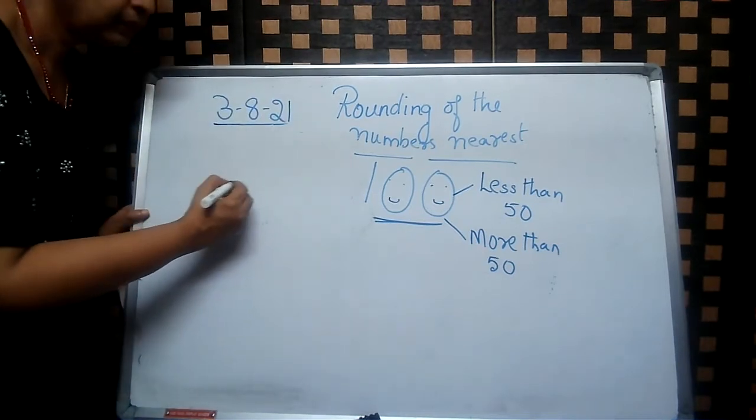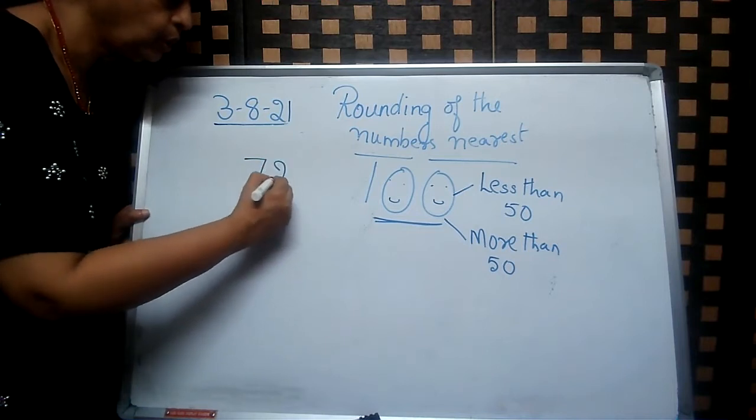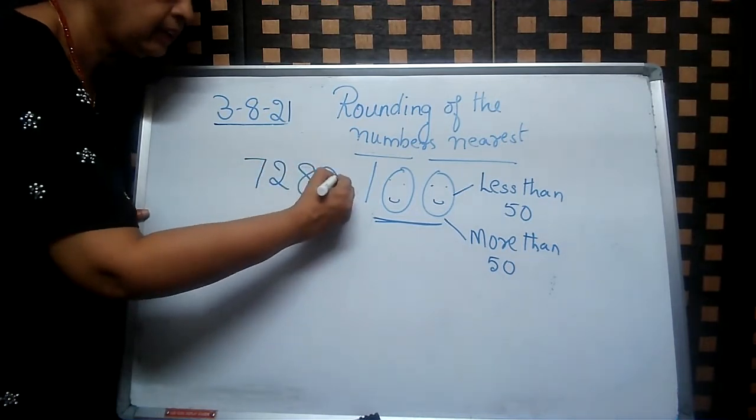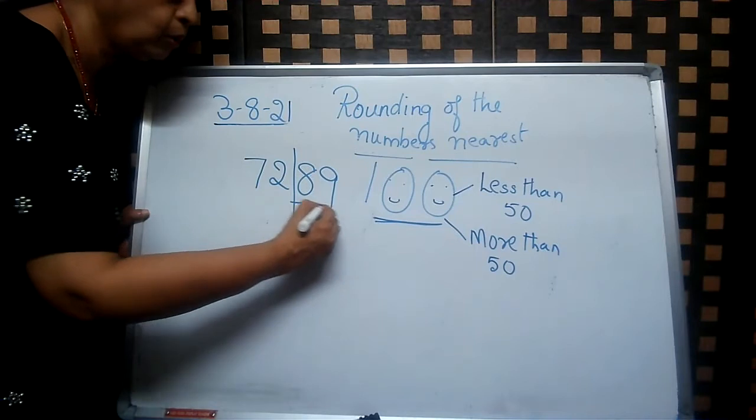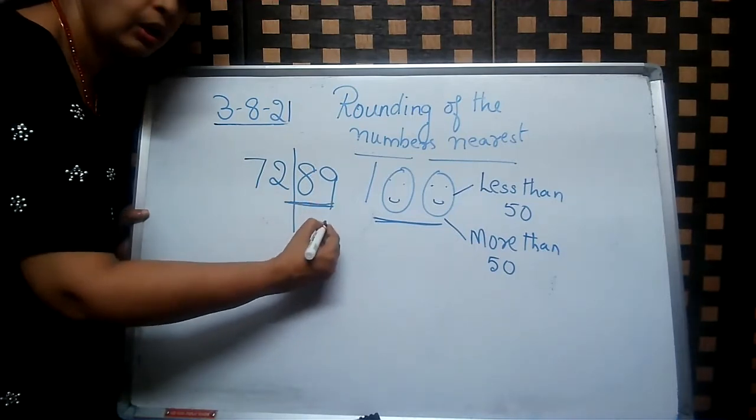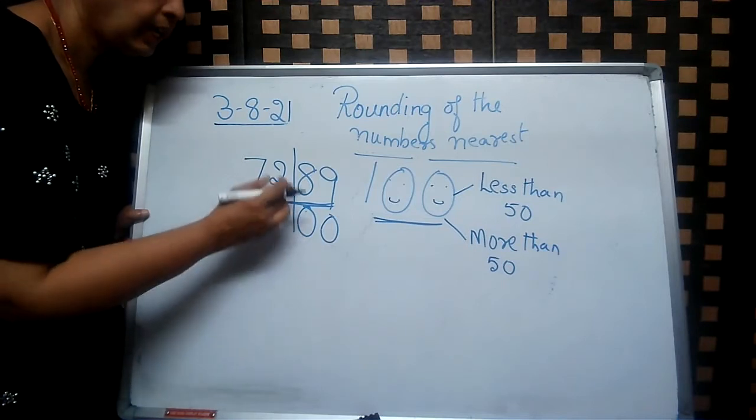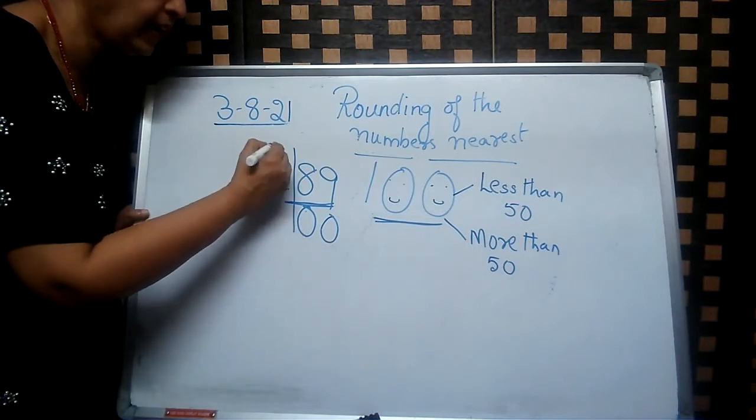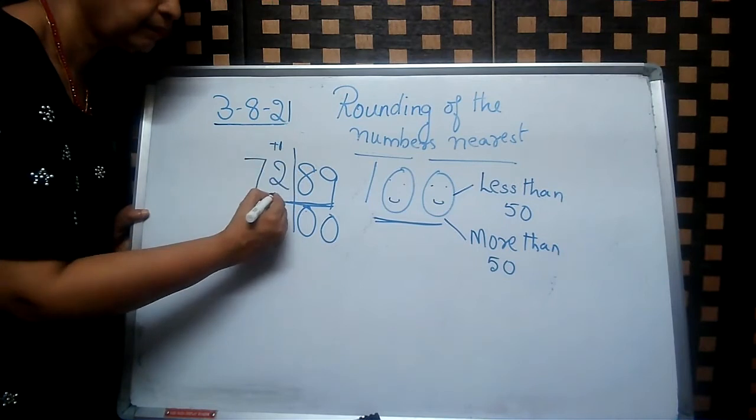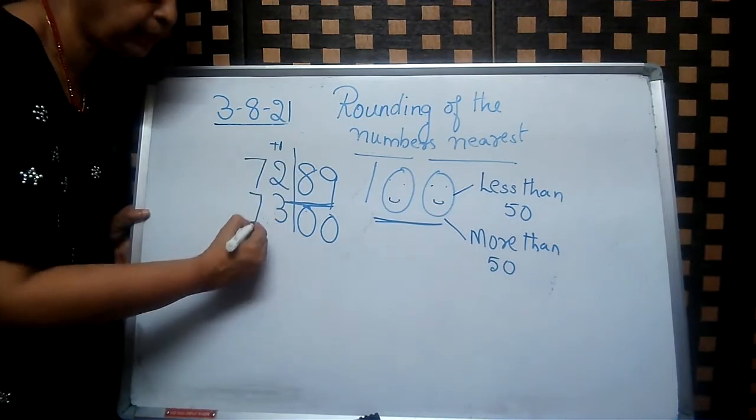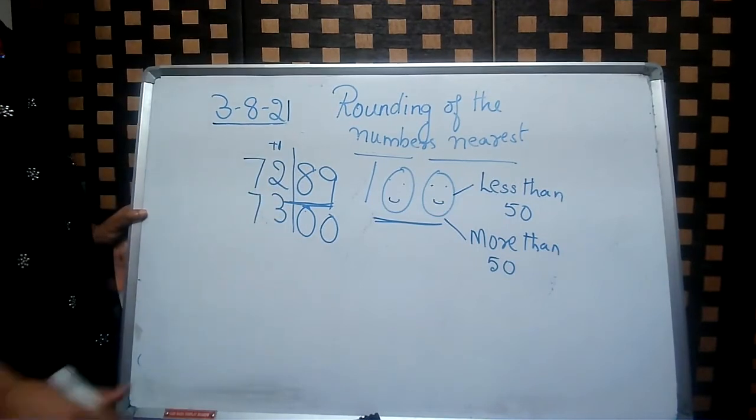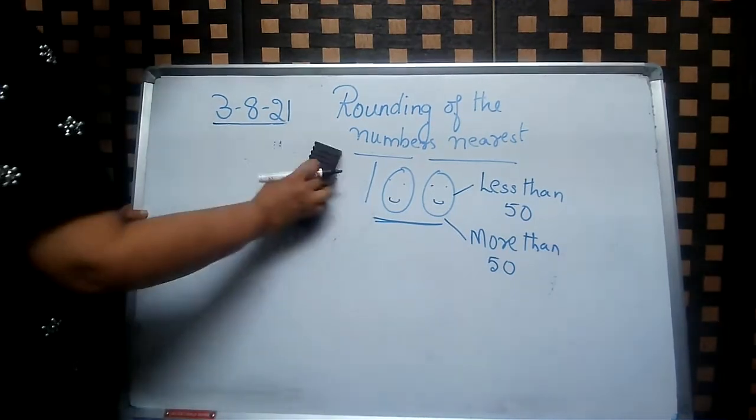Okay, now 7,289. Now the number is more than 50. So two zeros and in the hundreds place we'll add 1. Then thousands place remains the same. Understood? One more sum I will give you.